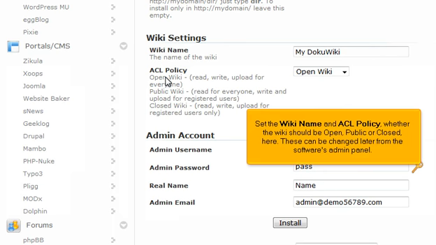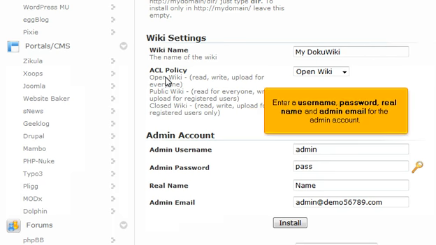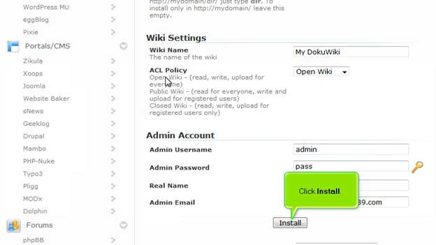Set the wiki name and ACL policy, whether the wiki should be open, public, or closed, here. These can be changed later from the software's admin panel. Enter a username, password, real name, and admin email for the admin account. Click Install.